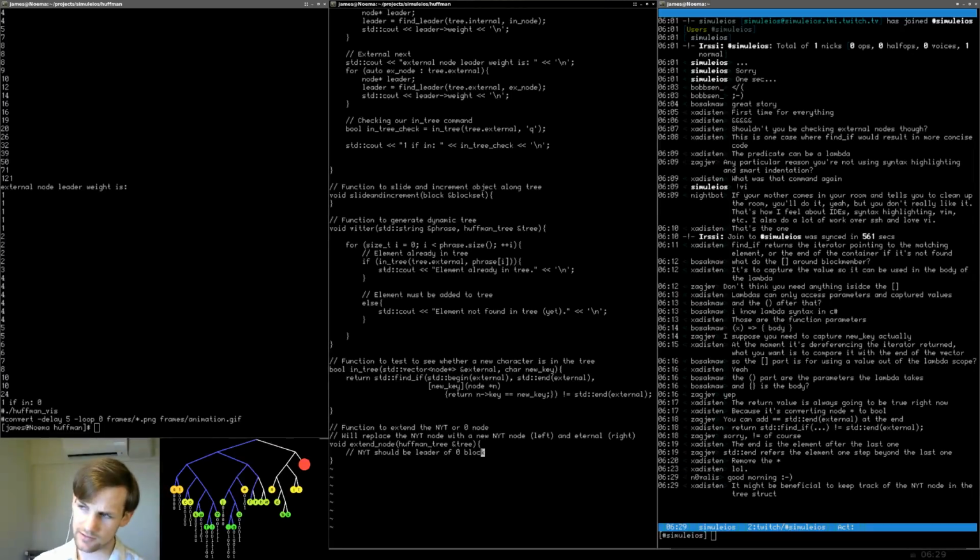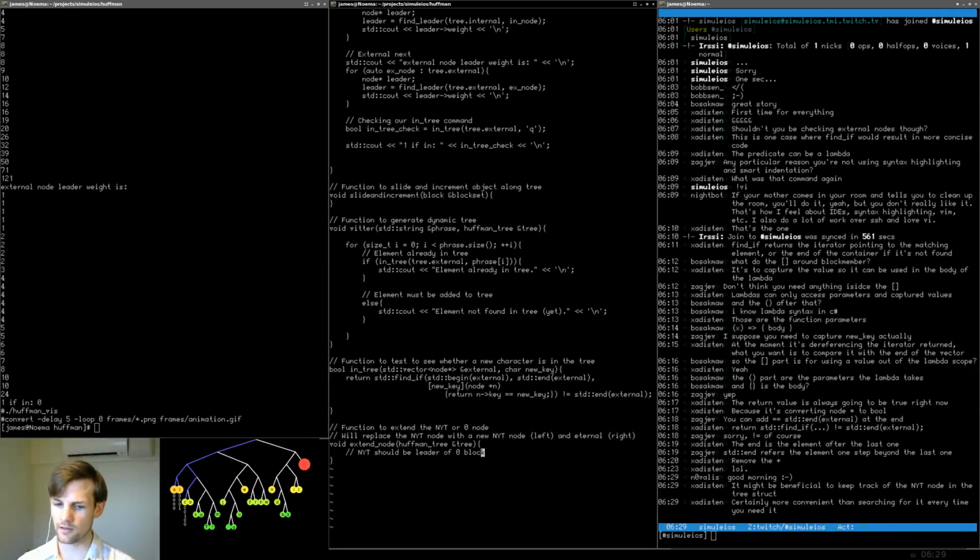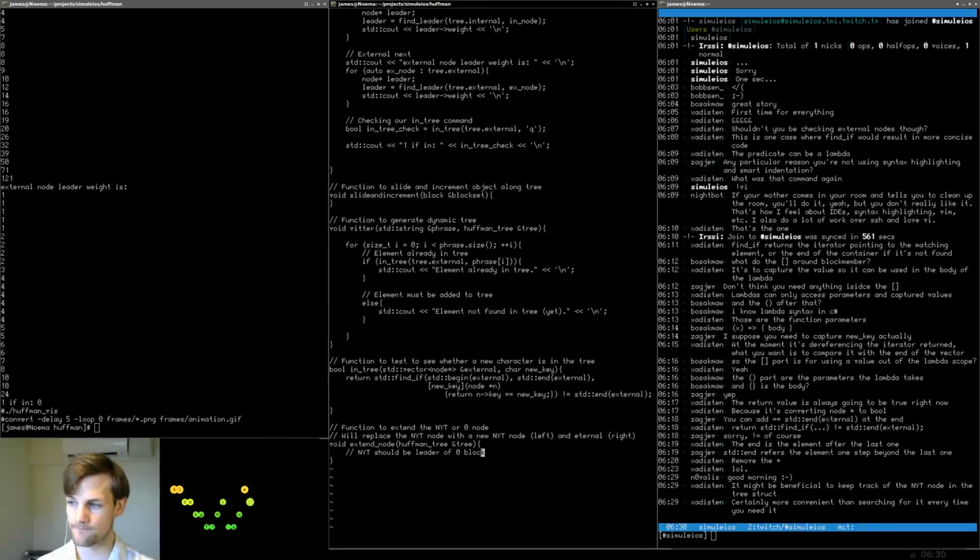Where does the not yet translated node go? Is it in the internal or is it in the external? Yeah, but actually I was thinking about it. The not yet translated node will always be at the end of our either internal or external vector, right? It will always be at the end of it.